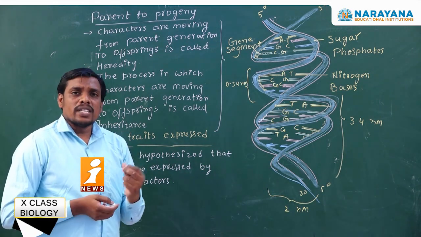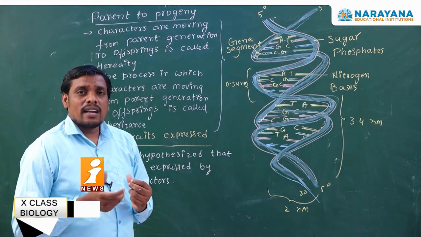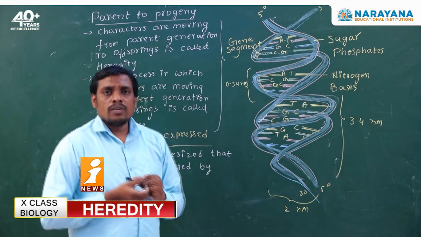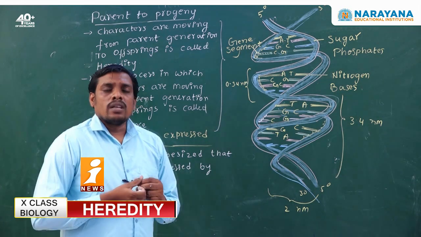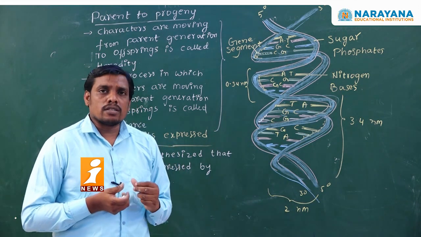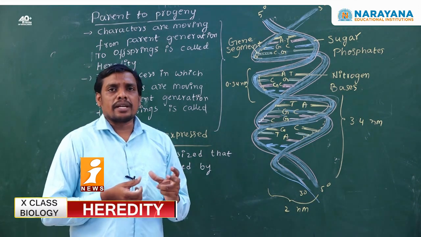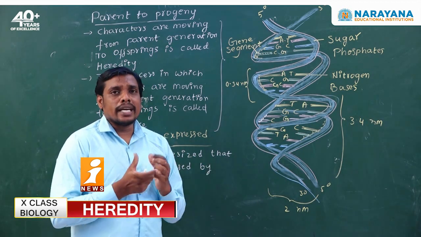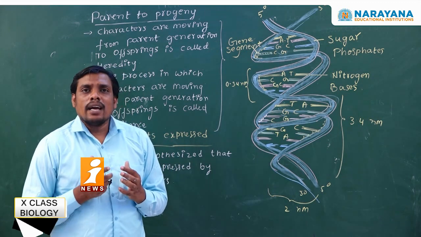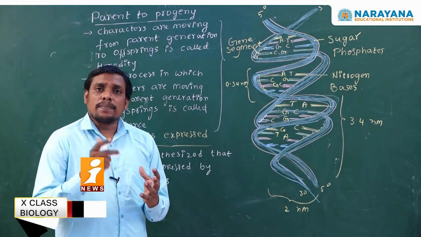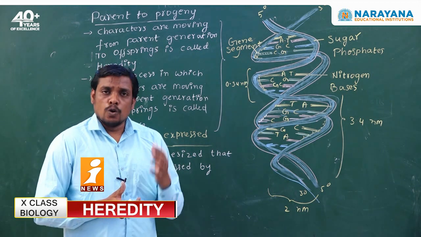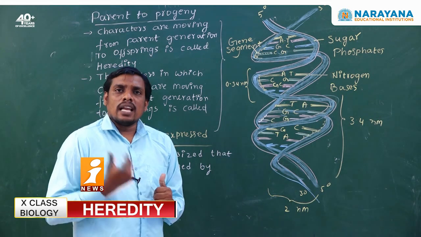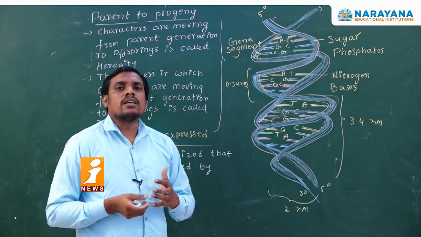In the previous class we learnt about Mendel's dihybrid cross. As per Mendel's hypothesis, during the dihybrid cross ratio, the law of segregation and the law of independent assortment were proved. For a pair of characters, alleles segregate and separate, and arrange as per their characters. As per Mendel's hypothesis, alleles are nothing but factors, chemical substances.